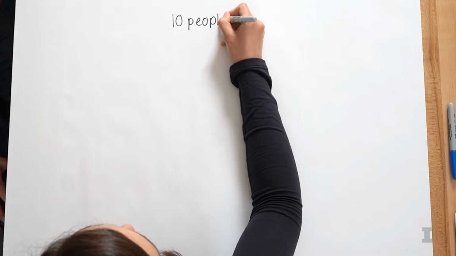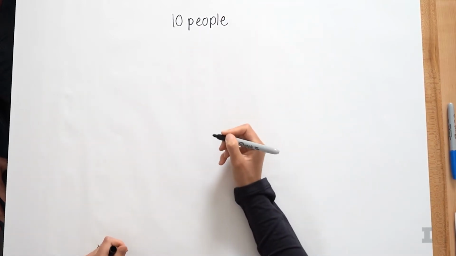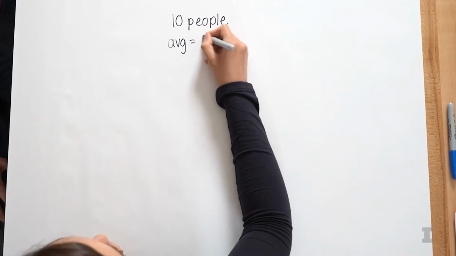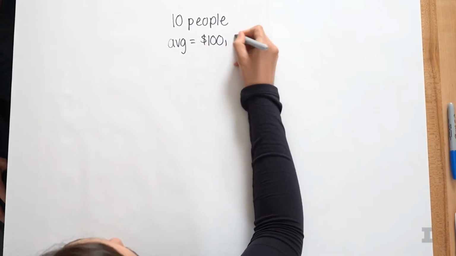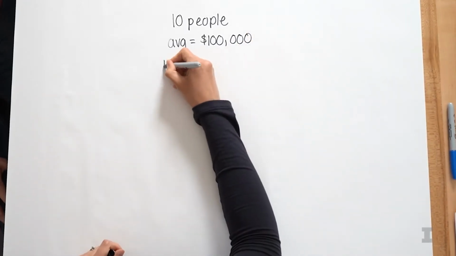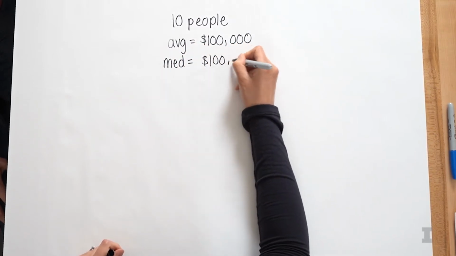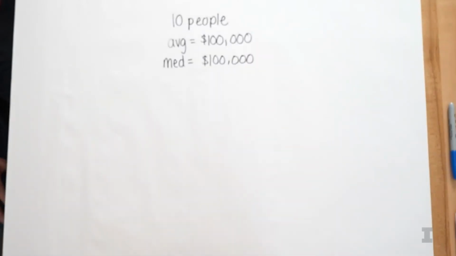And let's just say their average salary is $100,000. So the mean or the average salary is $100,000. And to keep things simple, let's say that the median is also $100,000. And we're going to assume that all of these 10 people actually have a salary of $100,000 so that we know that those are the descriptive statistics.